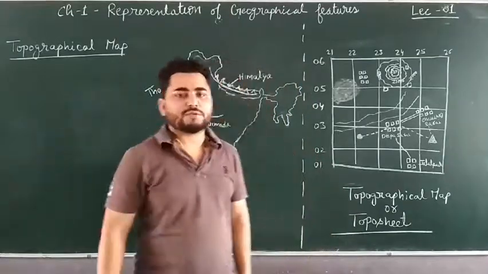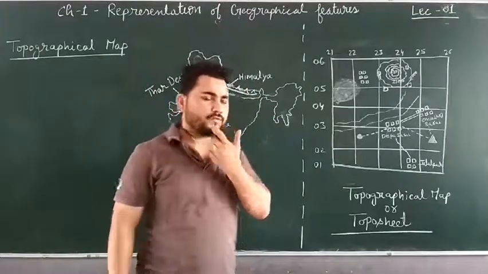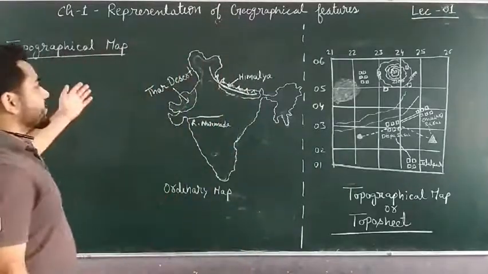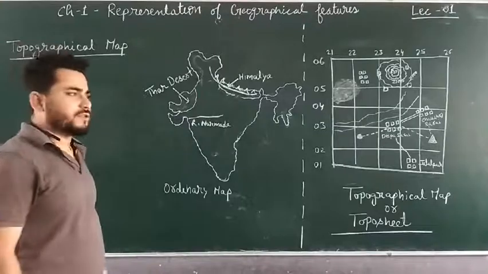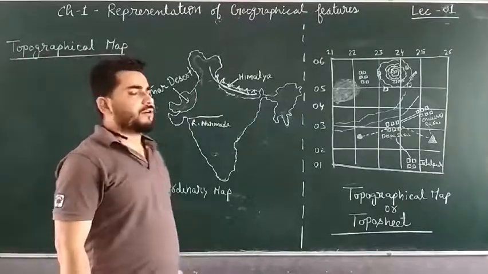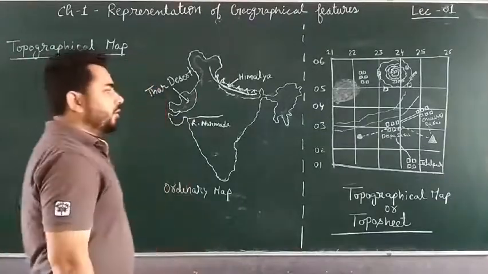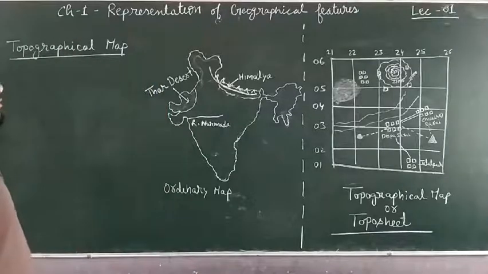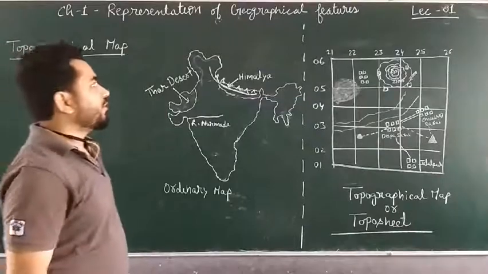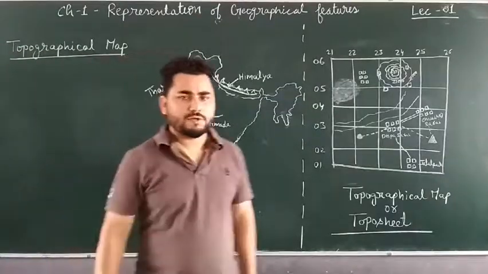Today we are going to study geography, the first chapter of geography, which is about representation of geographical features. Now you must be thinking about the name of the chapter. What does it mean? What is representation and what is the meaning of geographical features?